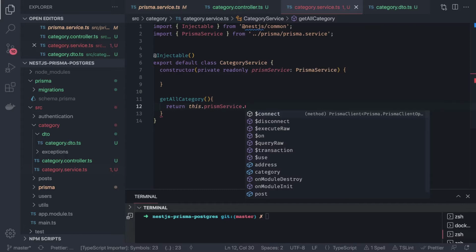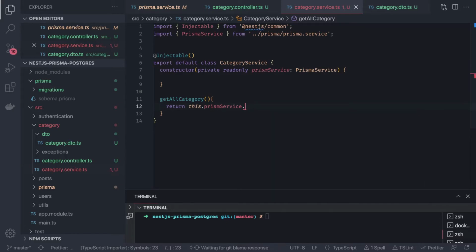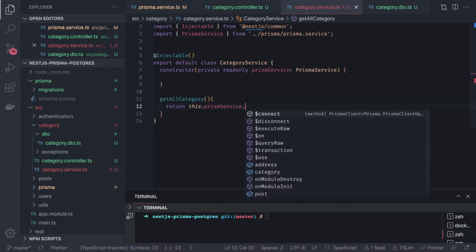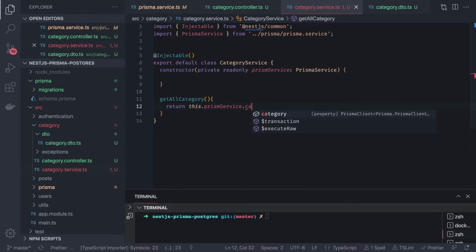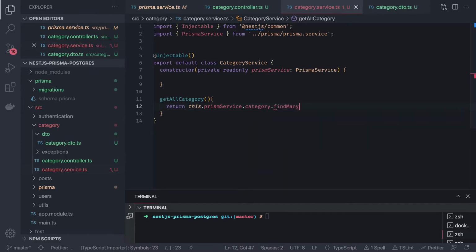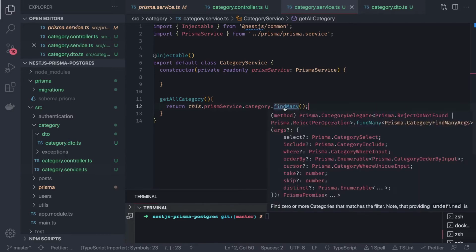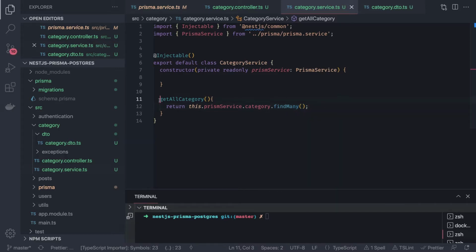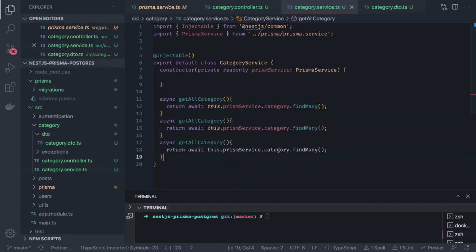We have different methods, so we can simply say this.prismaService, then whichever model you want to access, category.findMany, because we wanted to return all, and this is going to return a promise. Either we can create this method as async with a Prisma promise. So let's create the async and return await, and similarly define all the methods you want.